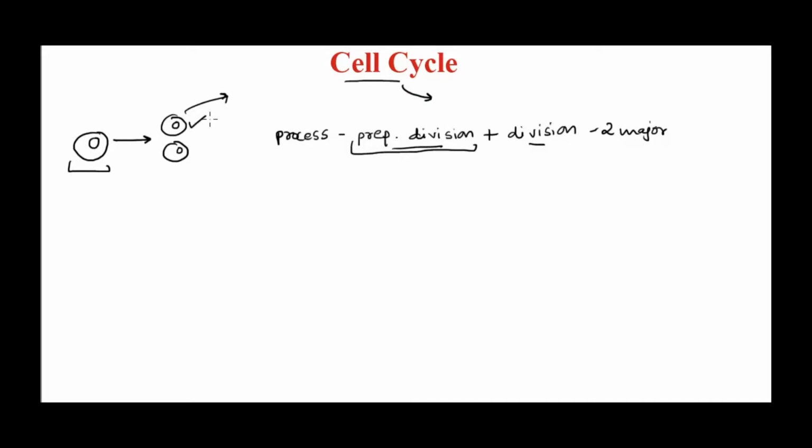It needs to prepare itself. It has just formed now. So it needs to grow, it needs to accumulate, prepare all the proteins, prepare itself for the division, right? So a lot of growing and preparation is needed before it actually divides. So that's why cell cycle is divided into two major parts. The first part would be the preparation for division, which is called interphase.